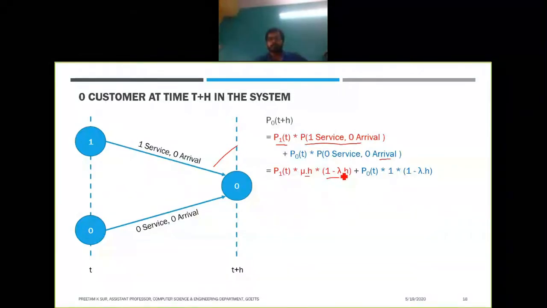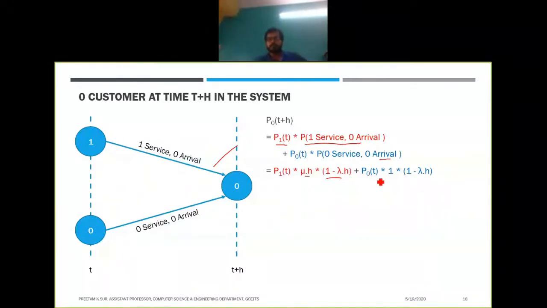Now we have P_0(t) into the probability of zero service. In this case, when you have zero customers, there is no scope of service. Since there is no person in the system, nobody can be served.